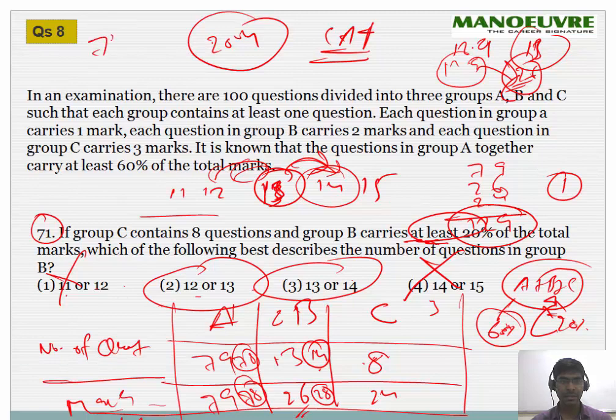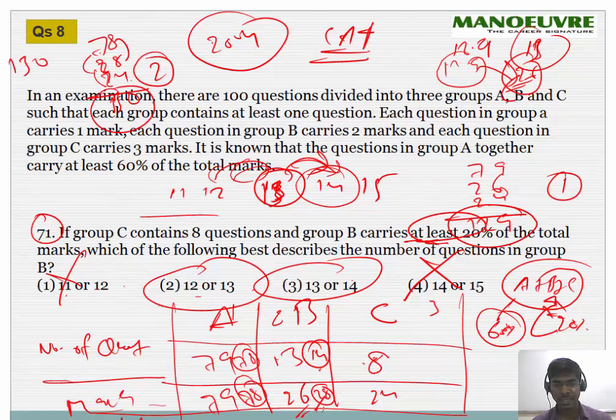So 78 plus 28 plus 24. This is 130 total, and 20% will be 26, and we have 28. At least 20%. Yeah, it is 28. Thank God. Now 130: 60% is 78, and this is exactly 78. So this is what fulfils the condition, and the answer option will be your third. Great.